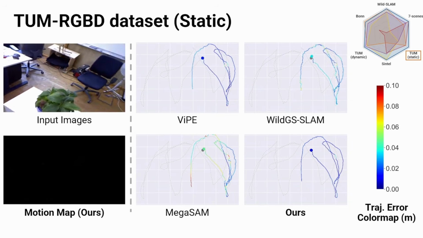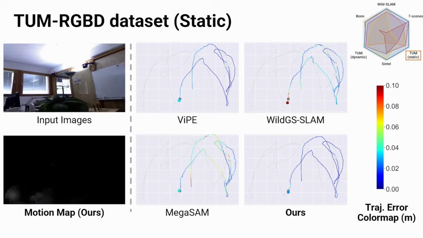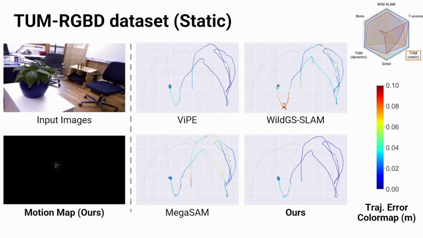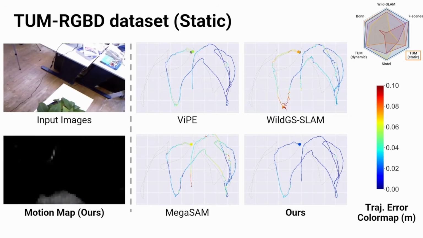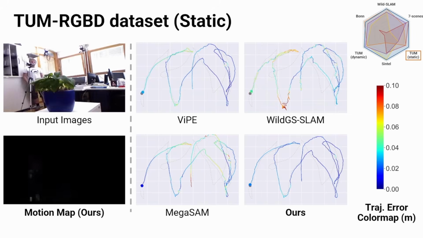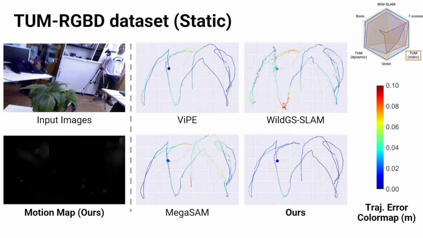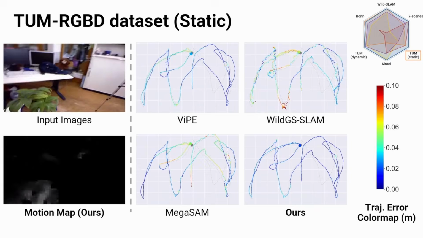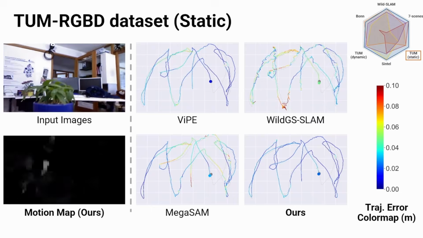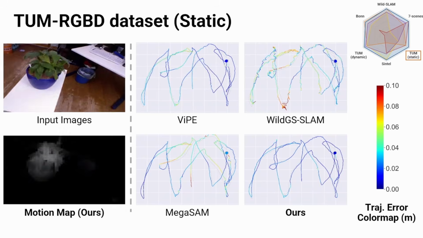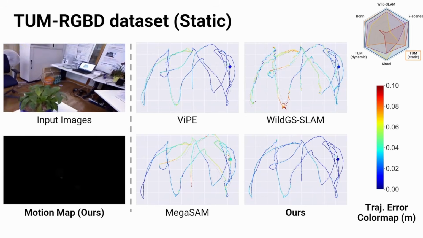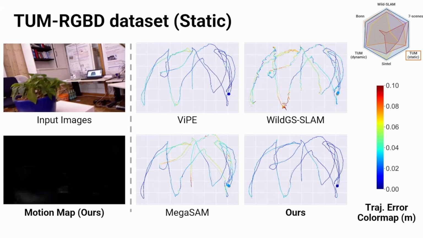You may notice that our motion map occasionally assigns high activation to static objects like the plant. This is probably a byproduct of our training strategy. Because we jointly train the motion detector with the camera pose loss, the network learns to suppress not only moving objects, but also potentially difficult features, such as complex textures that could potentially impact dense bundle adjustment.